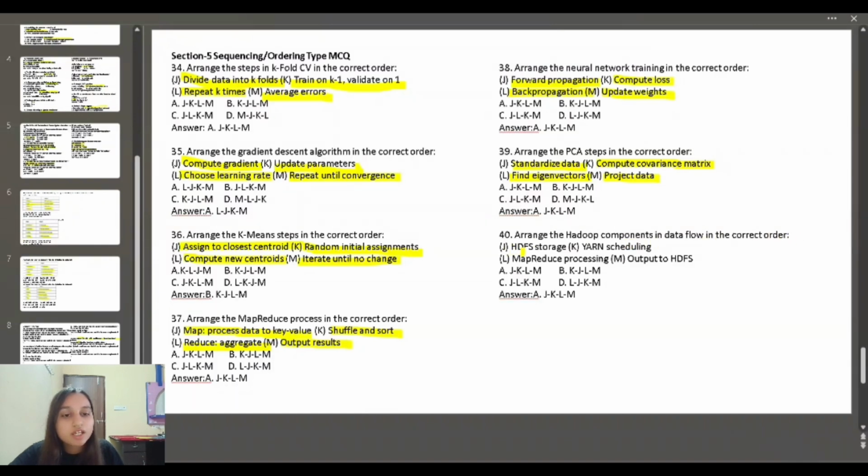Last question, arrange the Hadoop component and data flow in the correct order. J is HDFS storage, K is YARN scheduling, L is MapReduce processing, M is output to HDFS. The first step is HDFS storage, then YARN scheduling, then MapReduce processing, and at the end output to HDFS.